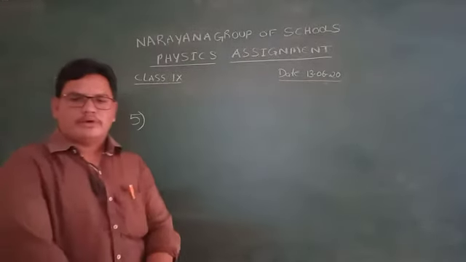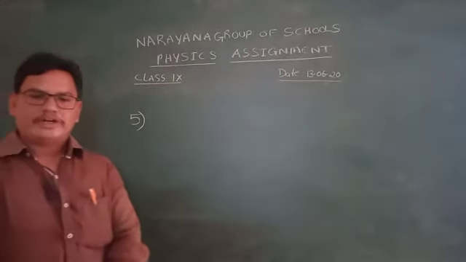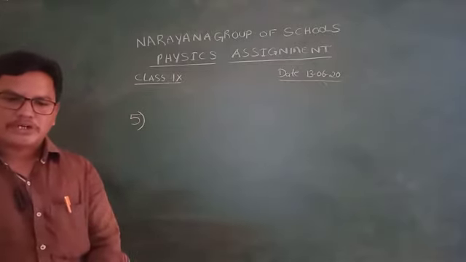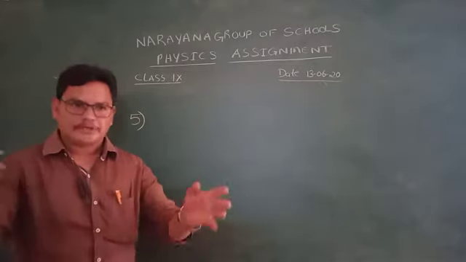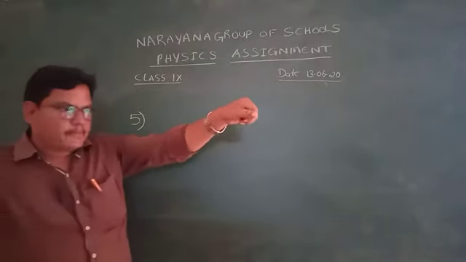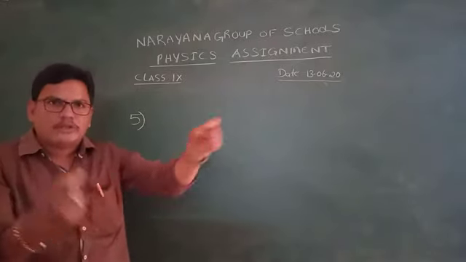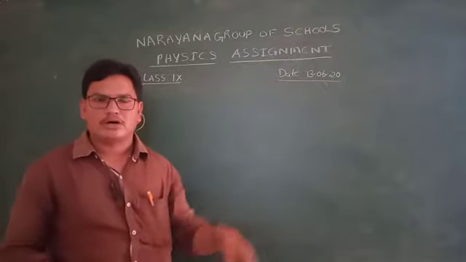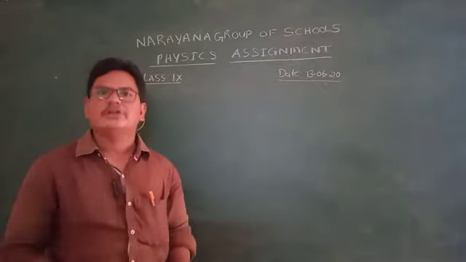Question 5, in that first option, when a carpet is beaten with a stick, dust particles come out of it. Take a carpet, okay, now take a stick, simply beat the carpet with the stick, then dust particles from the carpet are detached, dropped from the carpet, because the reason is inertia of rest.